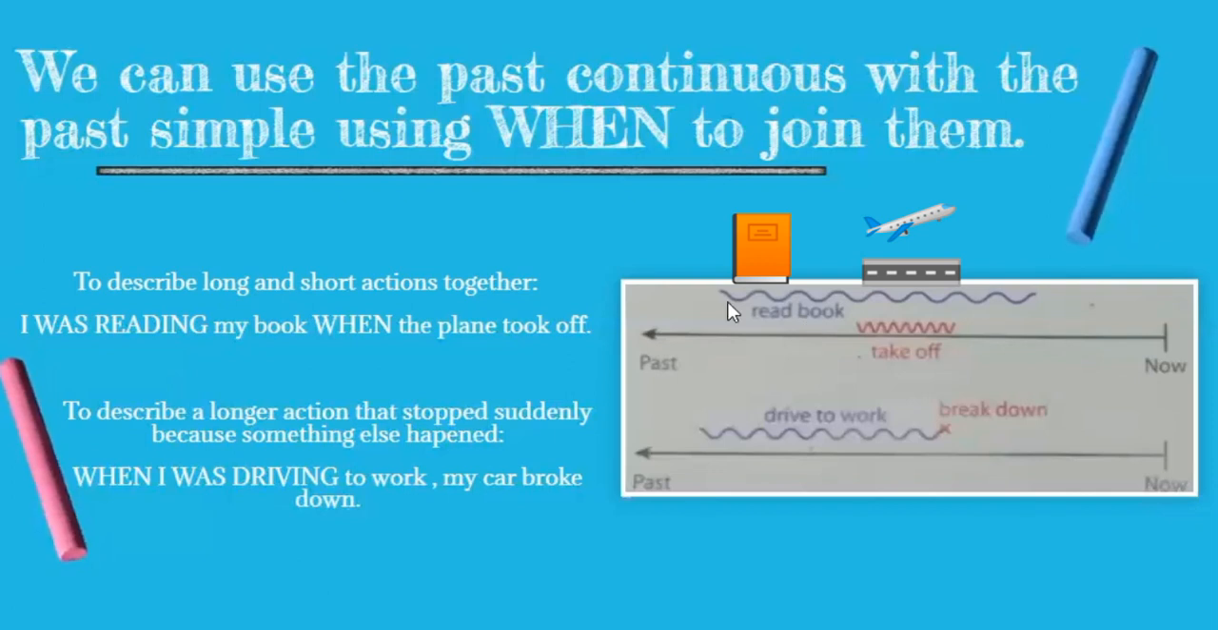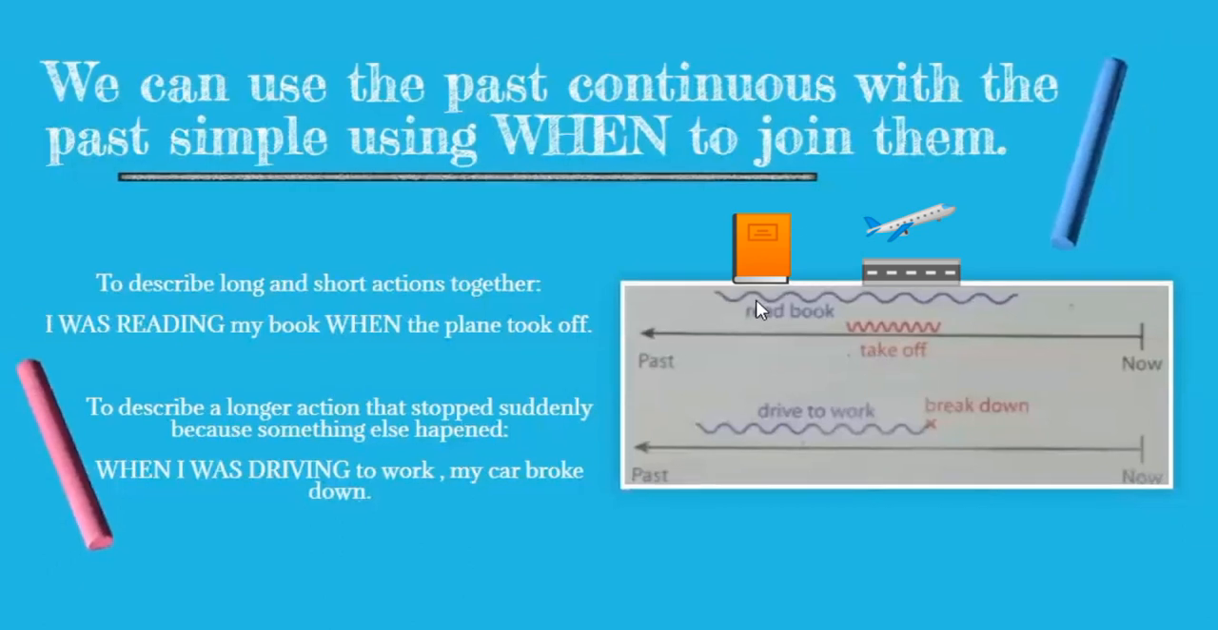So I was reading my book. It's a long action that I was doing in the past when the plane took off. So it took off. It only took off once, one time. So it's a short action, right? Again, those two actions are in the past.